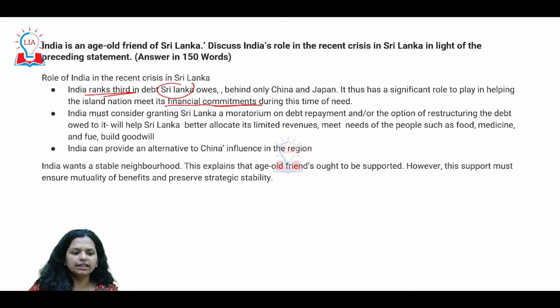So this is again a suggestion that India could consider a moratorium on the debt repayment for Sri Lanka, so that it will help Sri Lanka maintain its needs and the needs of the people, especially very basic ones. So we are trying to support this on humanitarian grounds, and it is something that is very, very relevant to us, Sri Lanka as a nation and what's happening there, especially with Chinese influence in our neighborhood.